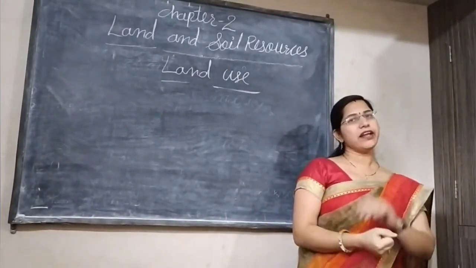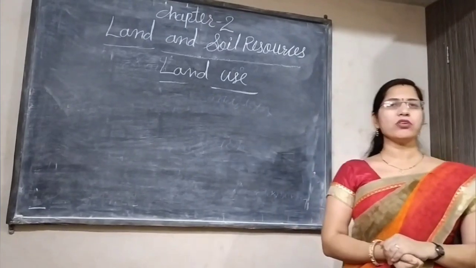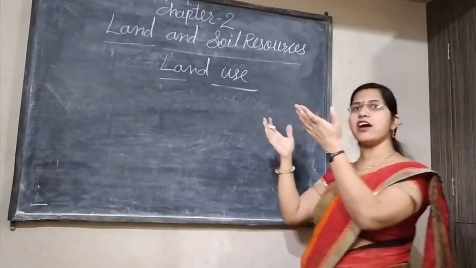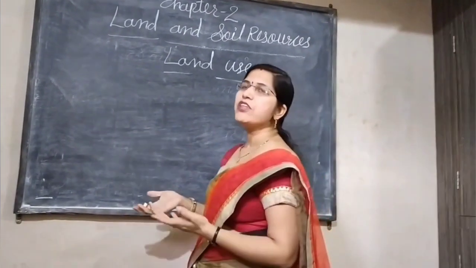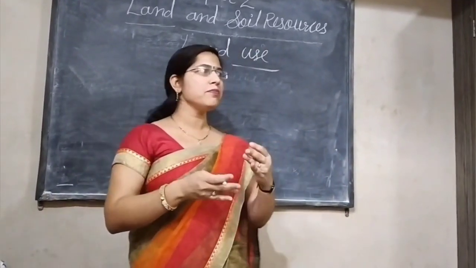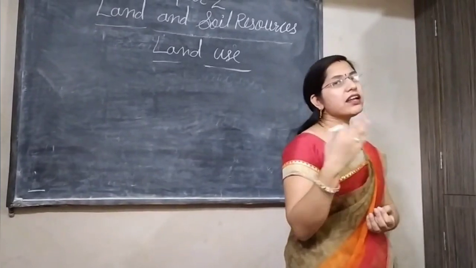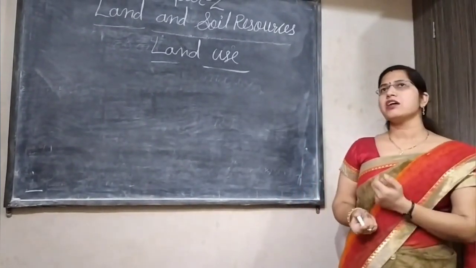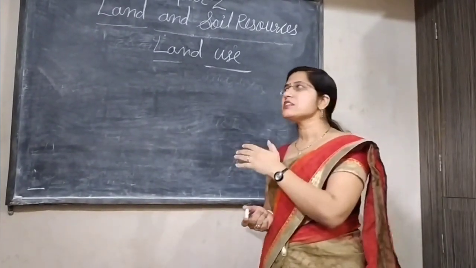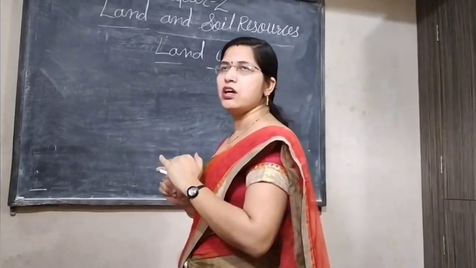If we talk about land, you already know in which ways we are using it. Obviously, we are using the land for residence, and we are using the land for agriculture. That is land use.